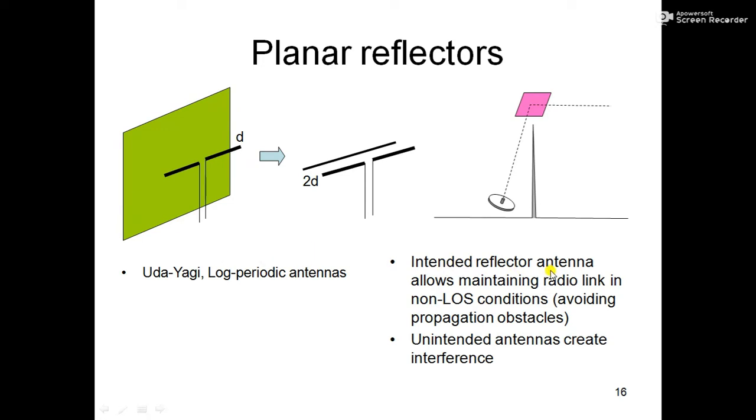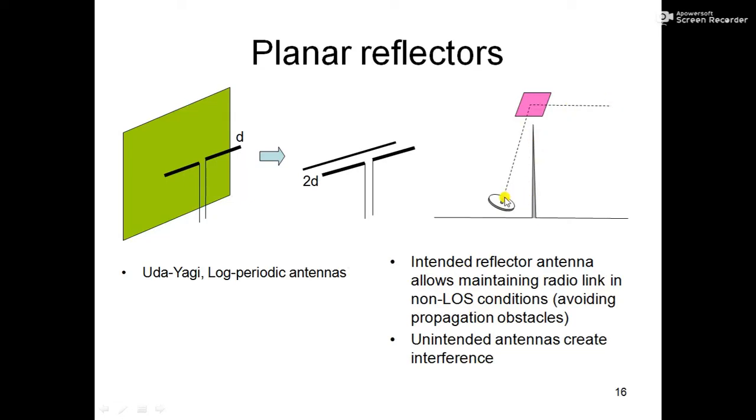An intended reflector allows maintaining a radio link in non-LOS conditions, or avoiding propagation obstacles. This is another reflector use. Suppose you want the wave from this antenna to go in this direction, but there is an obstacle here.